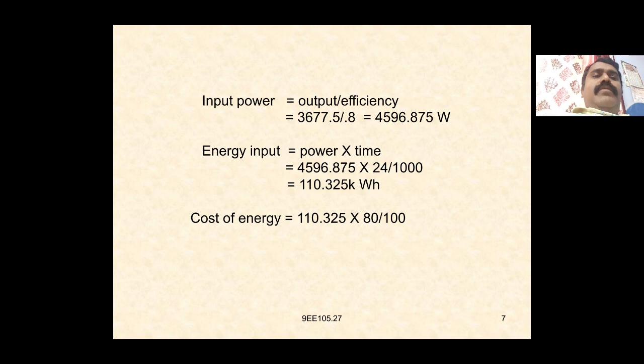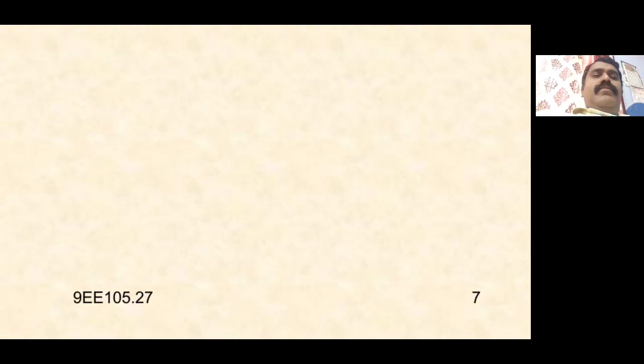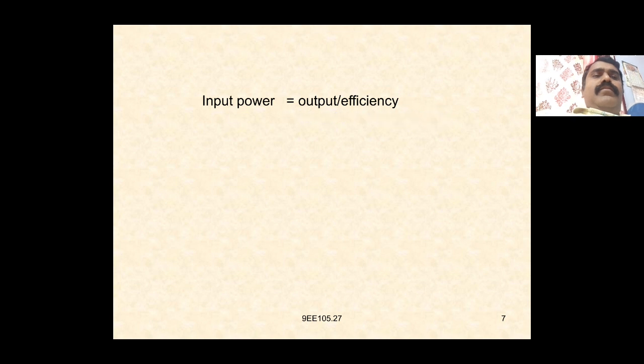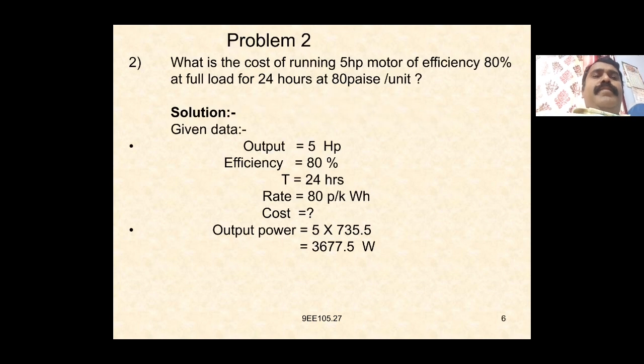Again, it is given 80 paise per minute, 80 divided by 100 per 1 kilowatt hour. So we have to find out the cost of running a 5 HP motor, efficiency 80% at full load, 24 hours, 80 paise per unit.